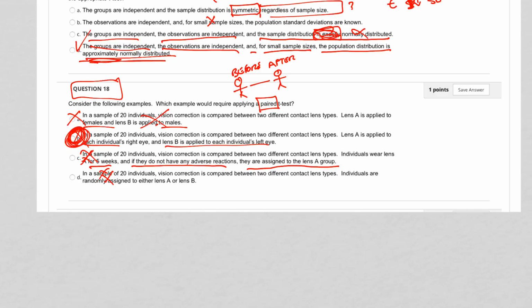I don't like it because there's no explicit mentioning of the before and the after. It's just saying that they're going to give it to the one eye and to the left eye. It's the same group. It's the same person. It's the same individual. It's the same sample that is being tested twice. So that's the paired part. But I like it to be better worded. So make a note to myself.